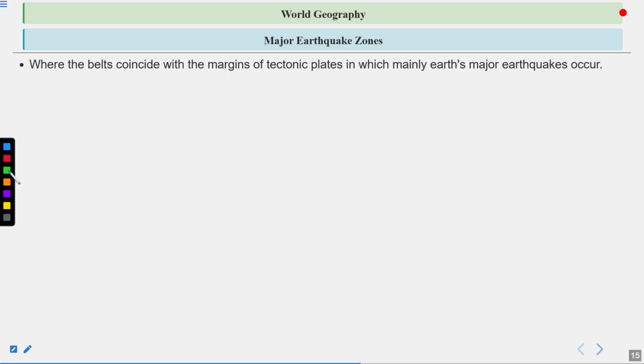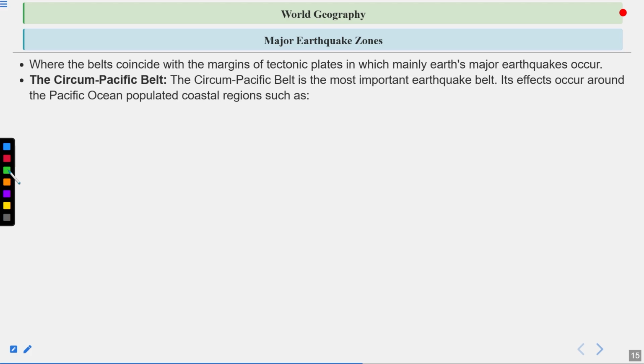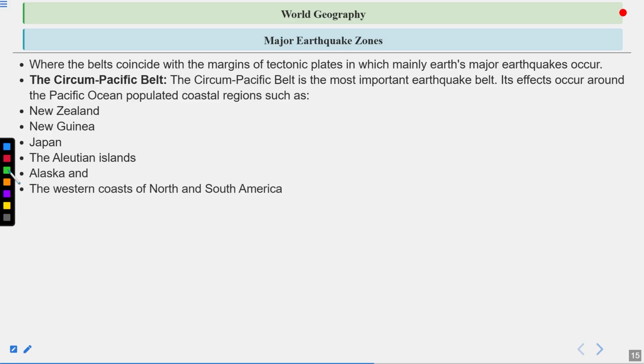Major earthquake zones, where the belts coincide with the margins of tectonic plates, in which mainly the Earth's major earthquakes occur. The Circum-Pacific Belt is the most important earthquake belt. It affects populated coastal regions around the Pacific Ocean such as New Zealand, New Guinea, Japan, the Aleutian Islands, Alaska, and the western coast of North and South America.